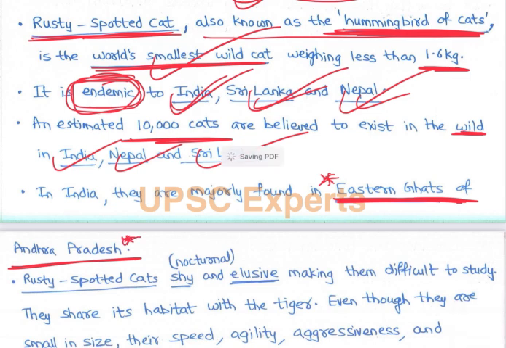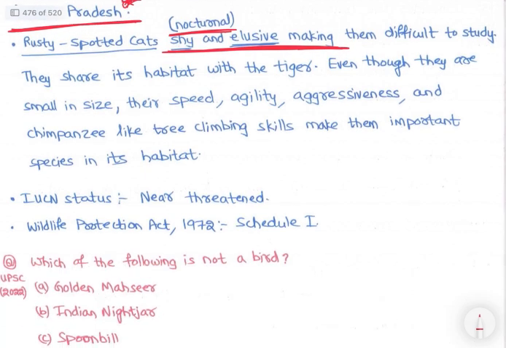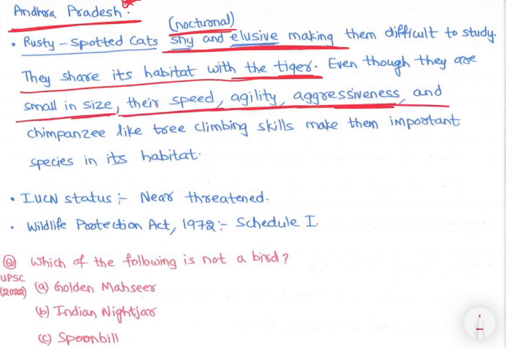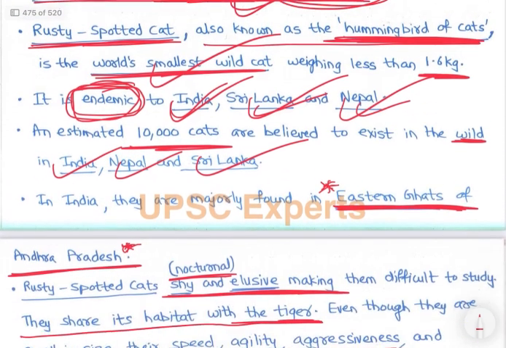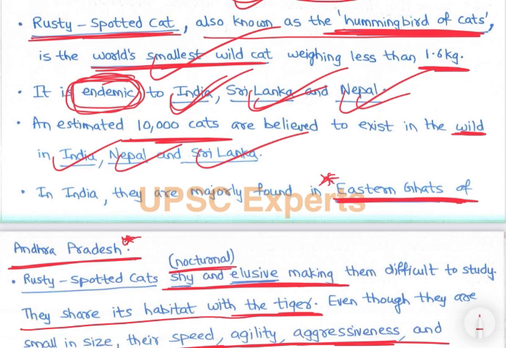Rusty spotted cats are shy. They are nocturnal, shy, and elusive, making them difficult to study. They share their habitat with tigers. Even though they are small in size, their speed, agility, aggressiveness, and chimpanzee-like tree climbing skills make them an important species of their habitat. They are near threatened, about 10,000 are there, and they are included in Schedule 1. The rusty spotted cat is found mostly in the Eastern Ghats and other parts of India.